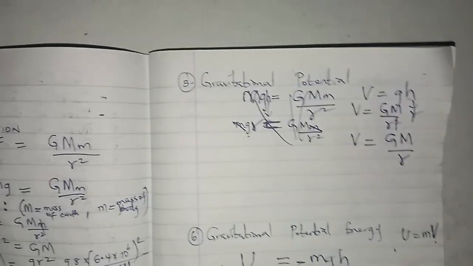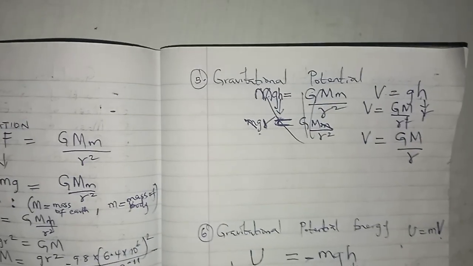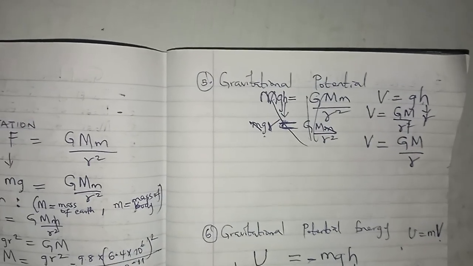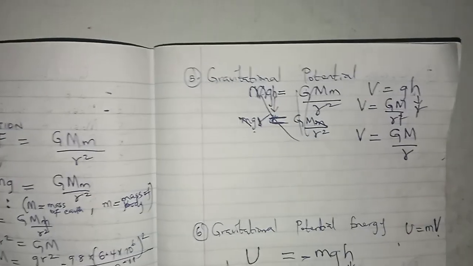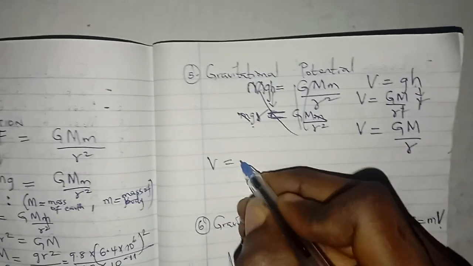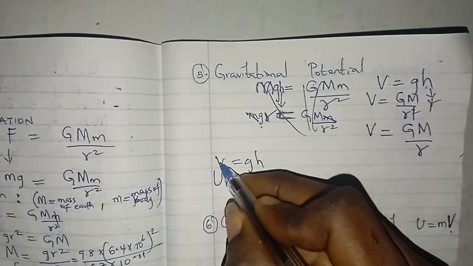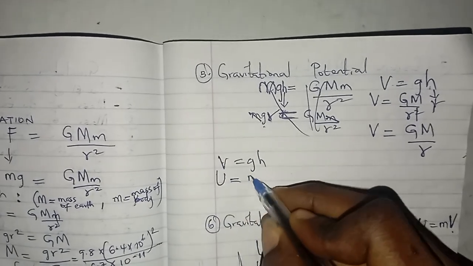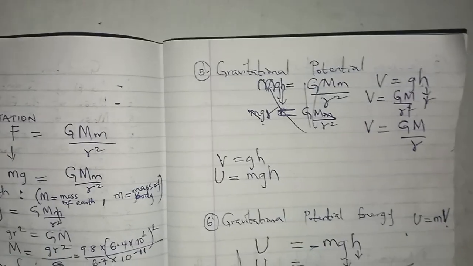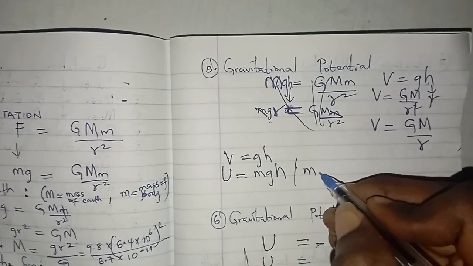If you know that, you can now progress to the next one. So we always remember that V is equal to gh, and U, that is gravitational potential energy, is equal to mgh, or you say mV.